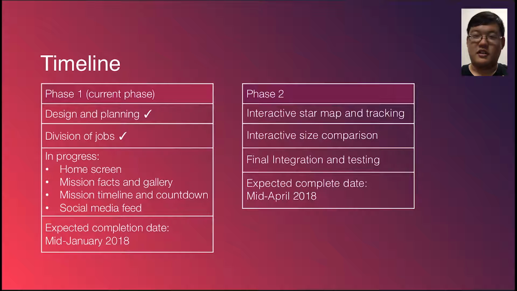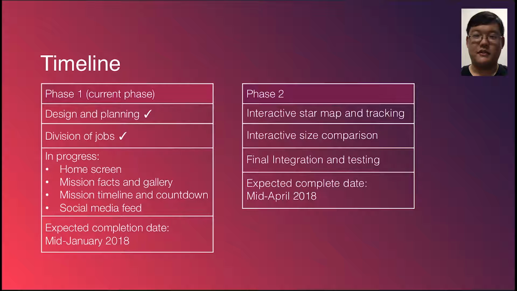So for our timeline on the left, we have the timeline for the first phase of the project, wrapping up in mid-January 2018. So far, we have completed the design of the app and assigned tasks to team members. Currently, the team is working to complete their assigned portion of the app and will be done by mid-January.